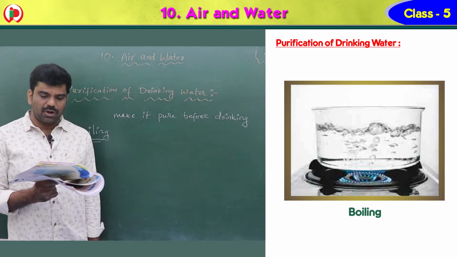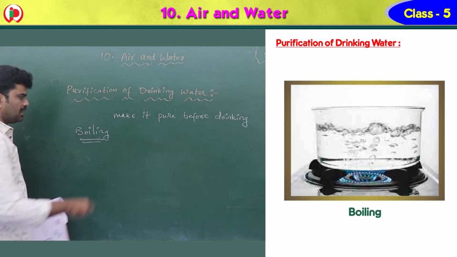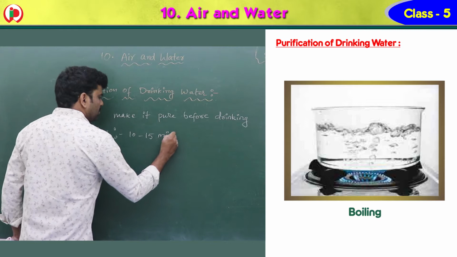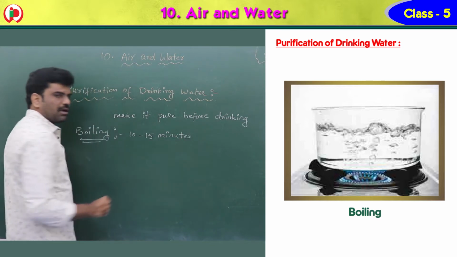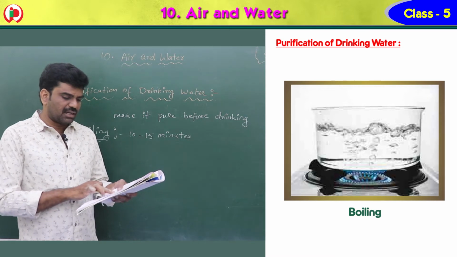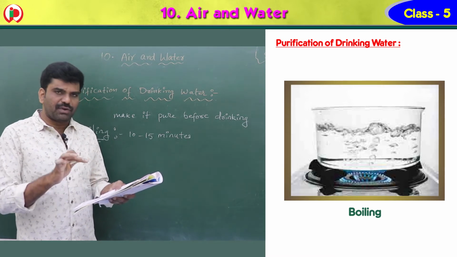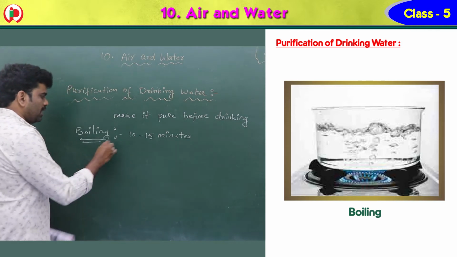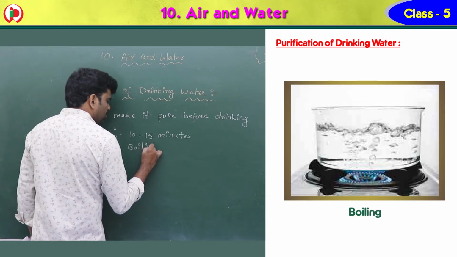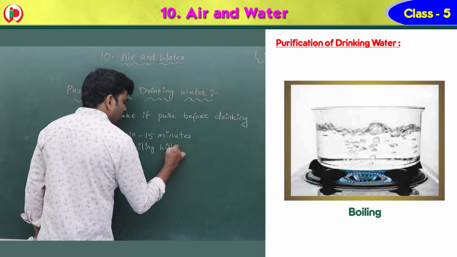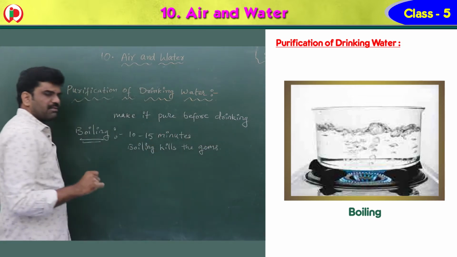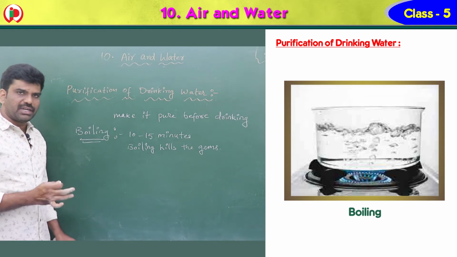So here we should boil water for how many minutes, children? Yes, 10 to 15 minutes. If you boil the water for 10 to 15 minutes, boiling kills the germs present in the water. It is the simplest way to purify water. Boiling kills the germs present in the water. That is why we should boil the water before drinking.